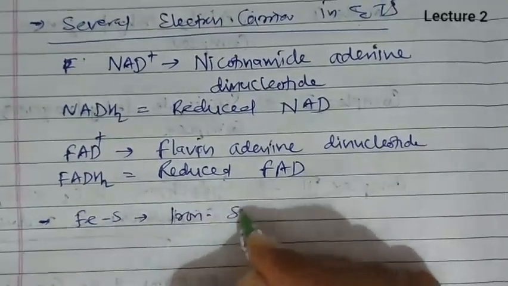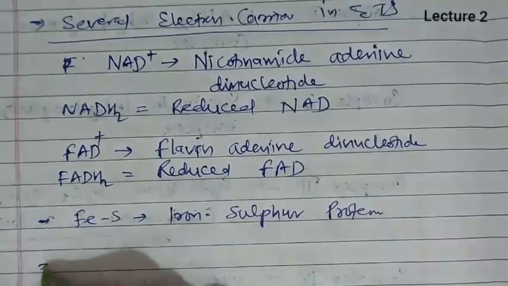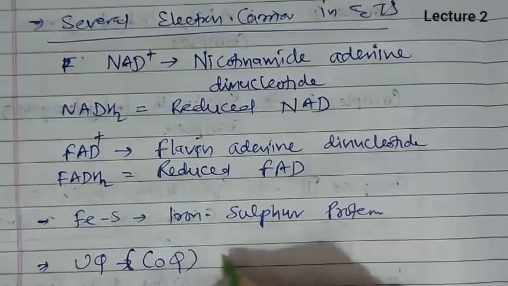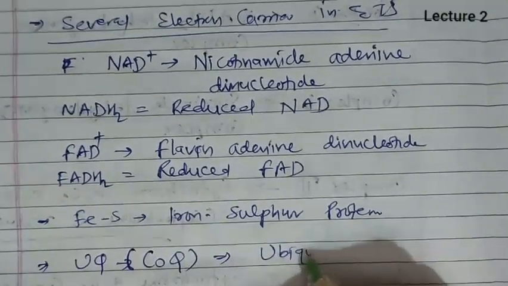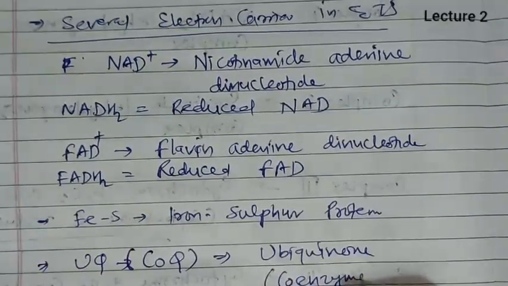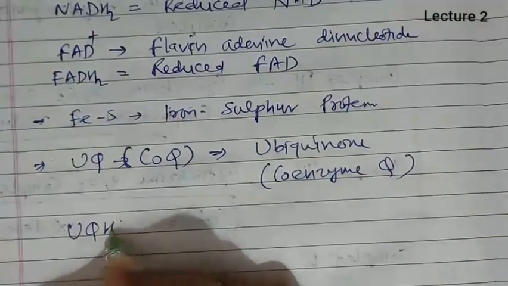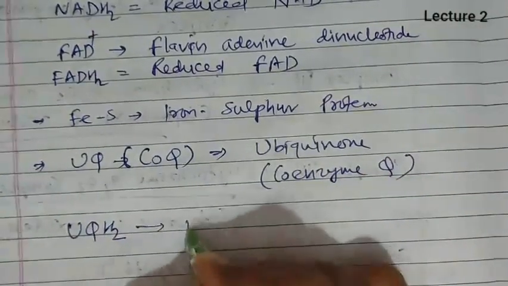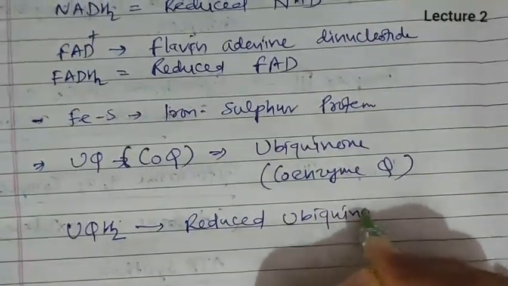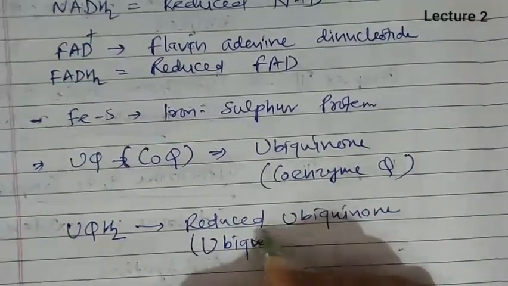Okay, now when we talk about this particular electron carrier, here we see one FeS, that is an iron sulfur protein. Then we see UQ. UQ is also known as coenzyme Q. So it is a ubiquinone and can be called coenzyme Q. Then if we write UQH2, then it is known as reduced ubiquinone, and this is also known as ubiquinol.